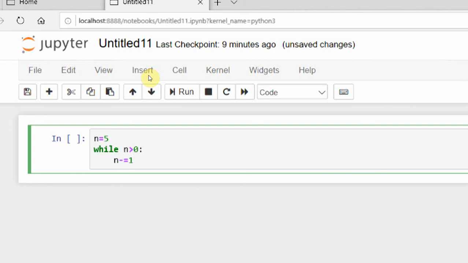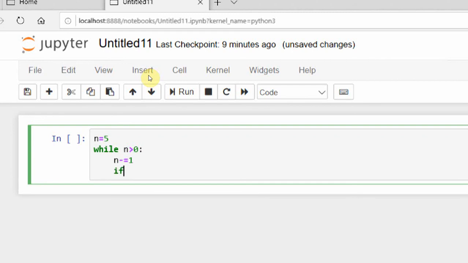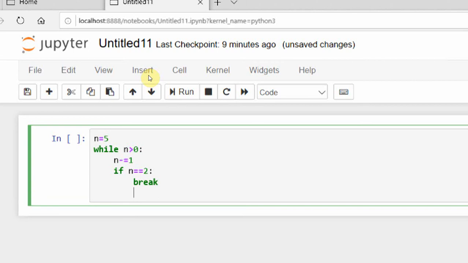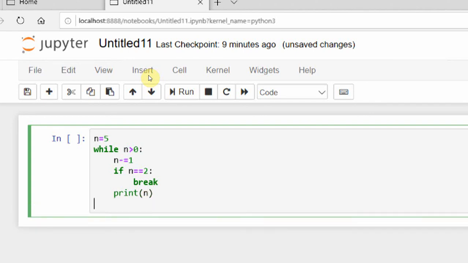Here I am giving one condition: if n is equal to 2, then it breaks. That means it exits from the while loop. That is the meaning of the break command. Break. Then print n, and print loop ended.